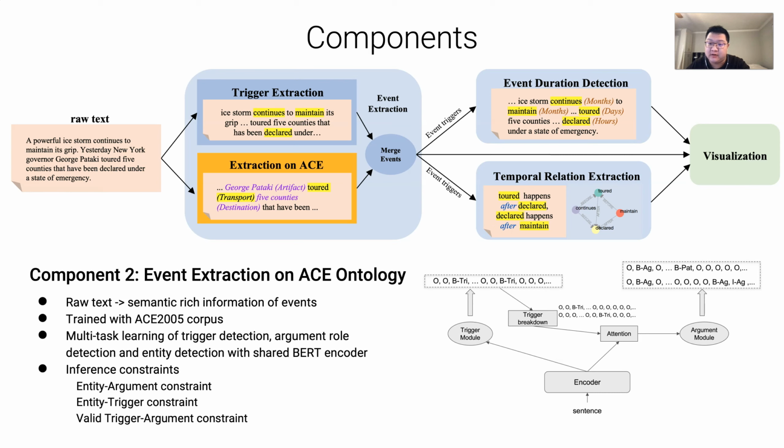The model has the following steps shown in the right figure. First is trigger detection. Given a sentence, label the entire sequence with corresponding trigger labels. Second is trigger breakdown. Since each detected trigger represents an event, we break down the labeled trigger sequence into individual events. For example, in this diagram, we have 2 predicted events.